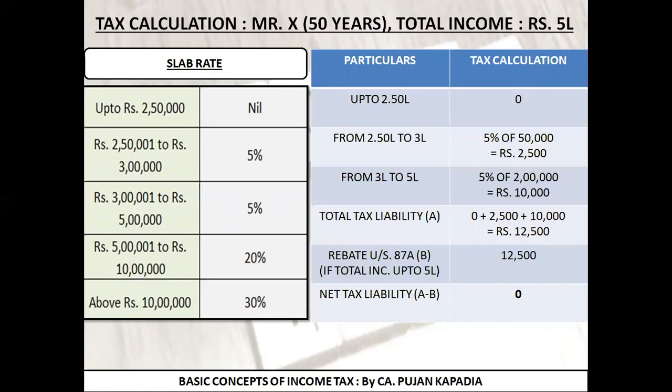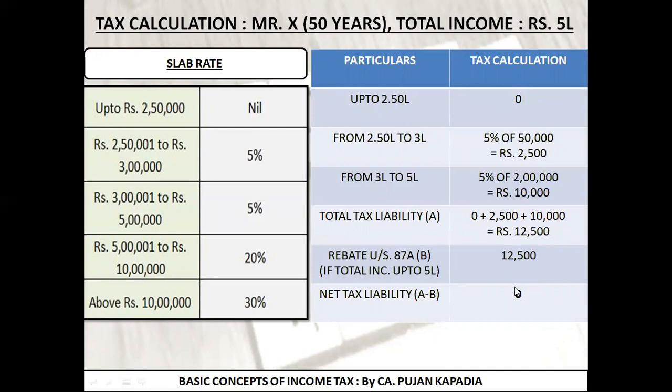Now let's take an example. If my total tax liability would be coming to 10,000, fine. Let's assume that instead of 12,500, my total tax liability would be 10,000. If tax liability was 10,000, how much would I subtract? 10,000. So it is practical. This is not going to go in negative. So 10,000 would be my liability. I would have got rebate of rupees 10,000.